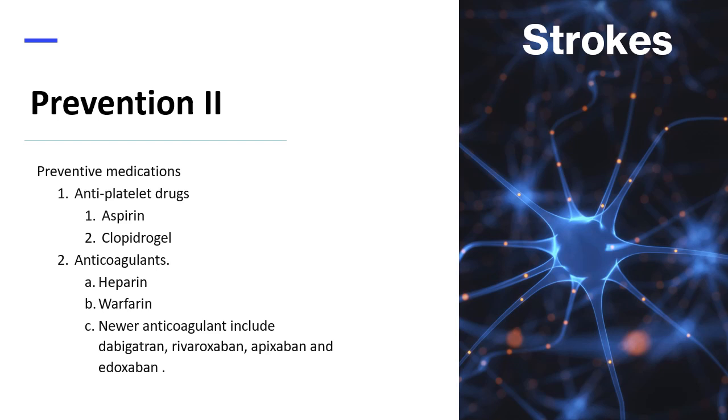Preventive medications are given after an ischemic stroke or TIA to help reduce the risk of having another stroke. They include antiplatelet drugs and anticoagulants. The most common antiplatelet medication is aspirin. After a TIA or minor stroke, aspirin and the antiplatelet drug clopidogrel may be prescribed for a period of time to reduce the risk of another stroke.